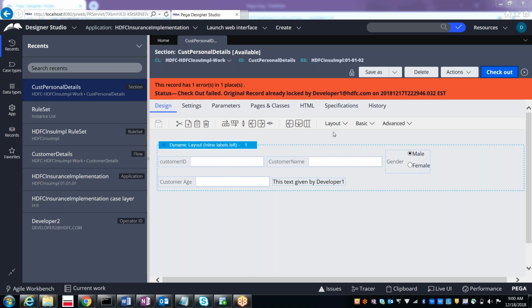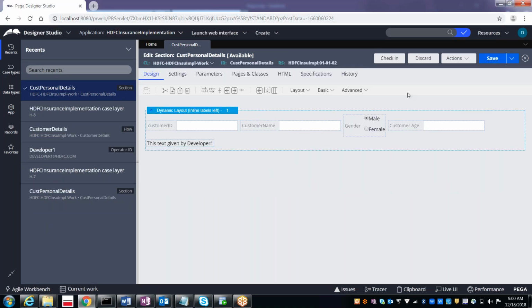Okay. So like this, developer 2 cannot do the changes. It is giving the message: checkout failed, original record already locked by developer 1 at hdfc.com. The date and time are also given. Okay. So now, if developer 1 does the changes,